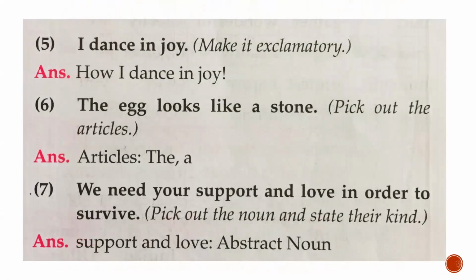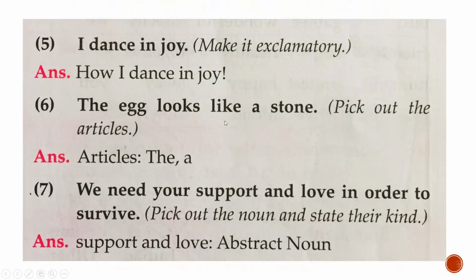I dance in joy, make it exclamatory. Exclamatory is a type of sentence in which expressions or emotions are expressed. So here the joy is expressed. How? How I dance in joy! And you should always write an exclamatory mark at the end of the sentence. So this is exclamatory.